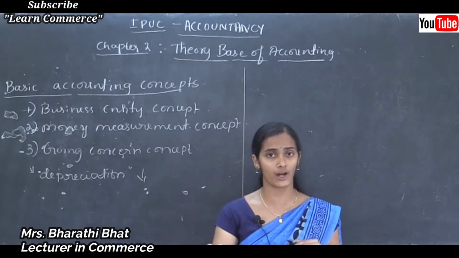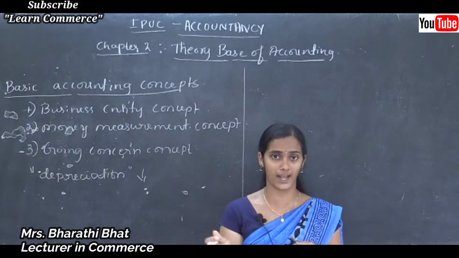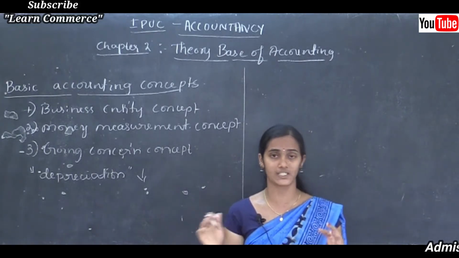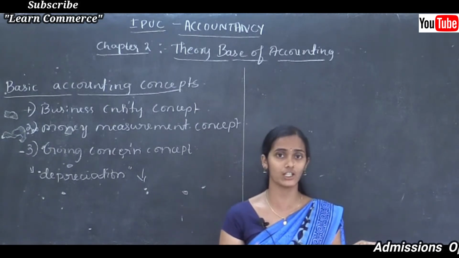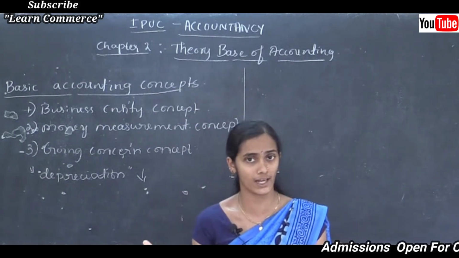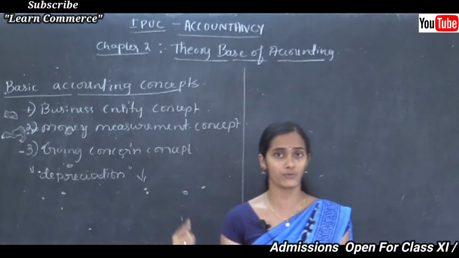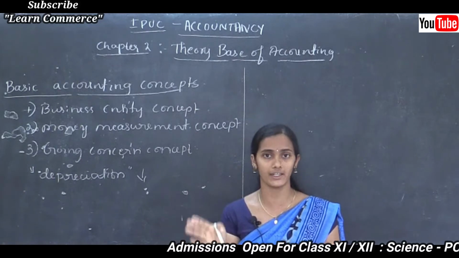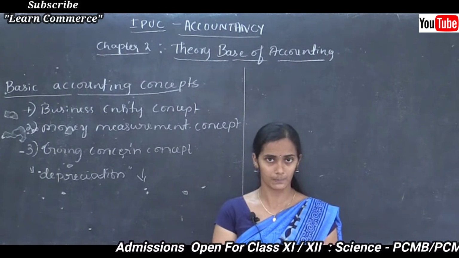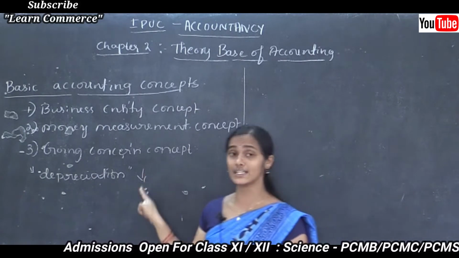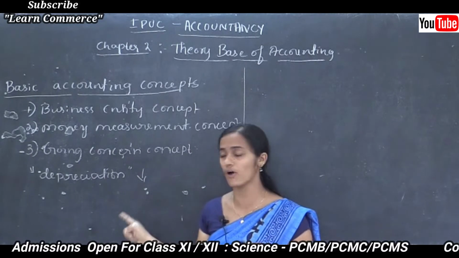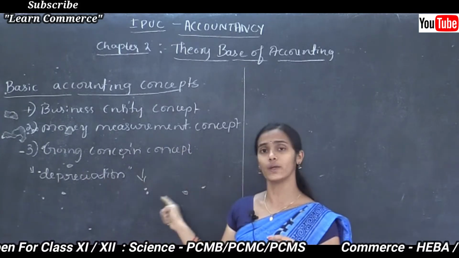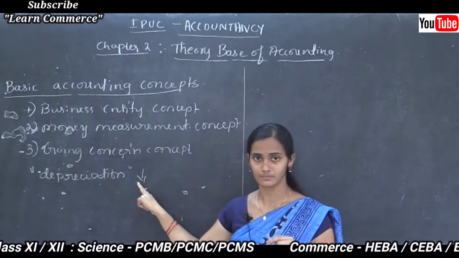Can you sell the fixed asset at the same price at which you bought that product? It is not possible. Say, for example, in the year 2017 you purchased machinery for rupees 1 lakh. In the year 2019, if you are selling it, it can be valued only at 80,000 or less. That reduction in the value of a fixed asset is called what? Depreciation. So how can we calculate depreciation?